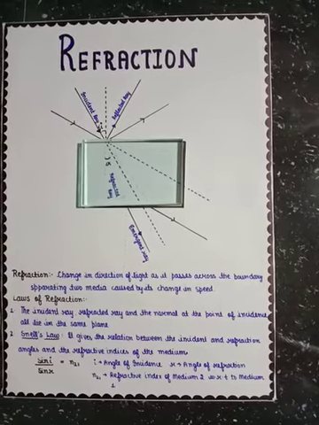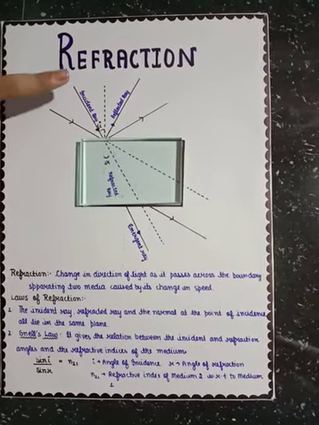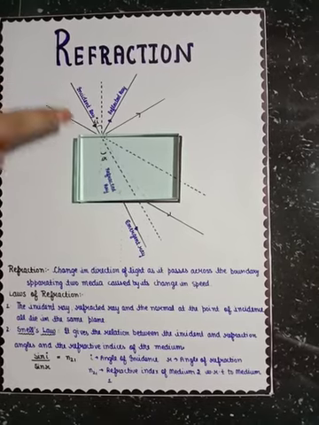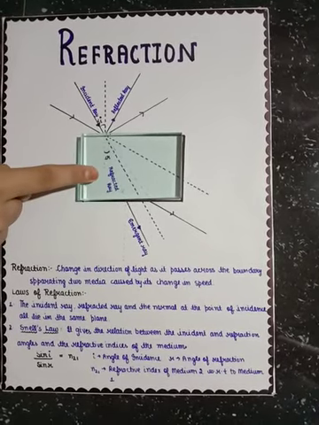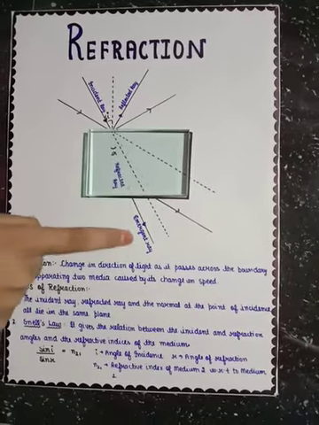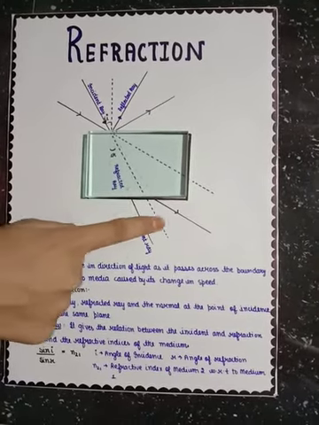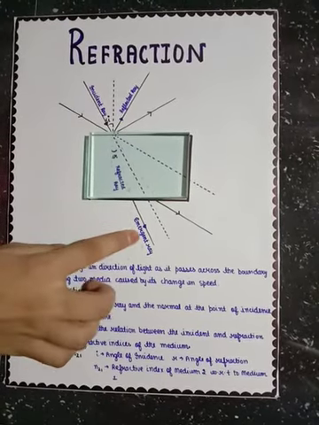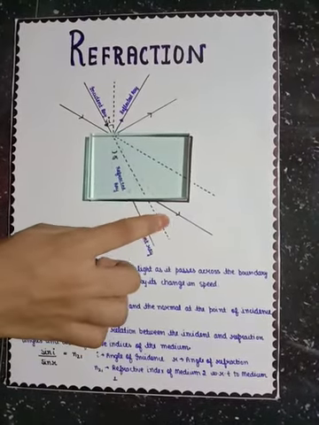Now, we know that when a ray of light travels from a rarer medium to a denser medium, it will move towards the normal, and when it travels from a denser medium to a rarer medium, it will move away from the normal. Also, the emergent ray is parallel to the incident ray.